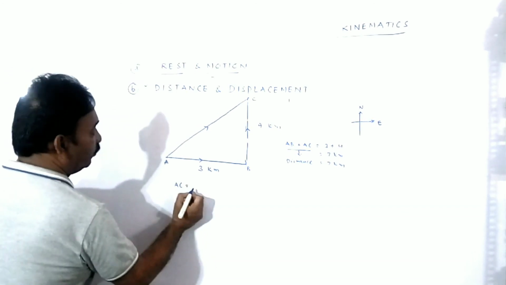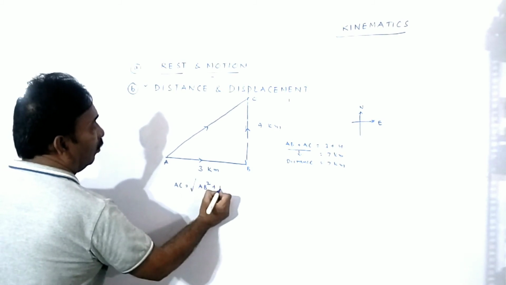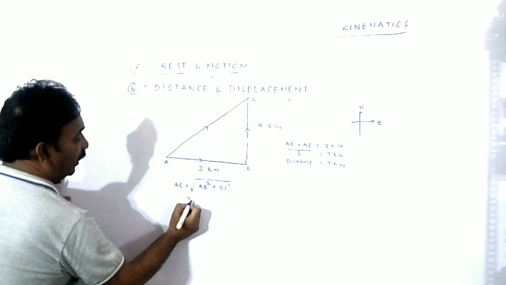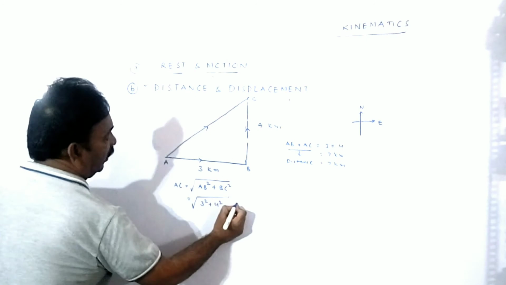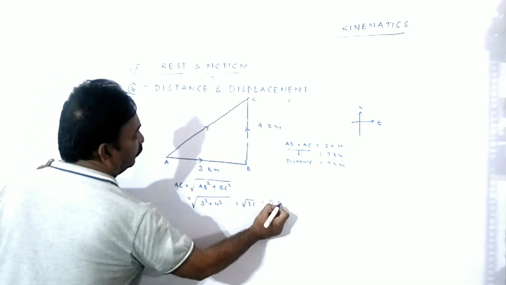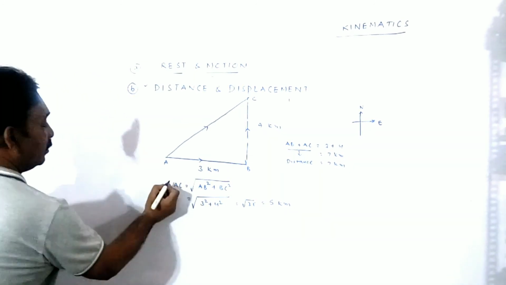AC is equal to the square root of AB square plus BC square. Getting me? And what do I get? It is the square root of 3 square plus 4 square, the square root of 25, and it is equal to 5 kilometers. See this?